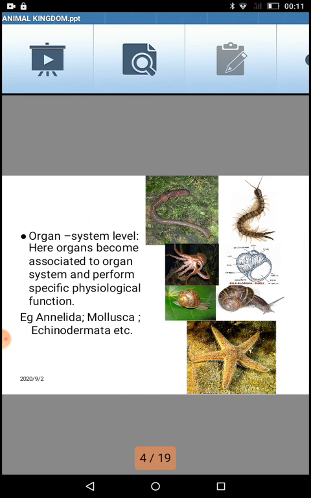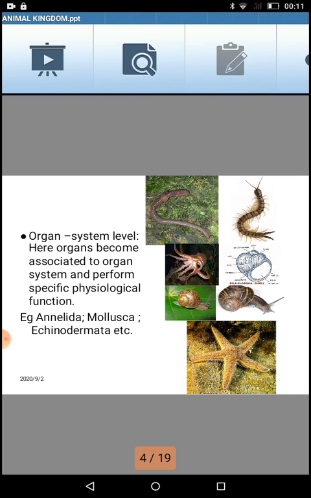Something like digestion: our mouth performs some separate function, the esophagus performs another function, the stomach performs another function, the small intestine performs another function, but if you group them together, they are performing one physiological function, that is called digestion. Such kind of organization is the highest level of organization, which is called organ system level.